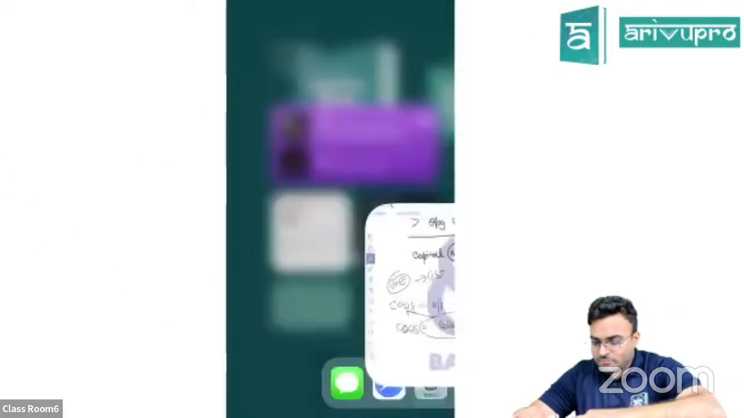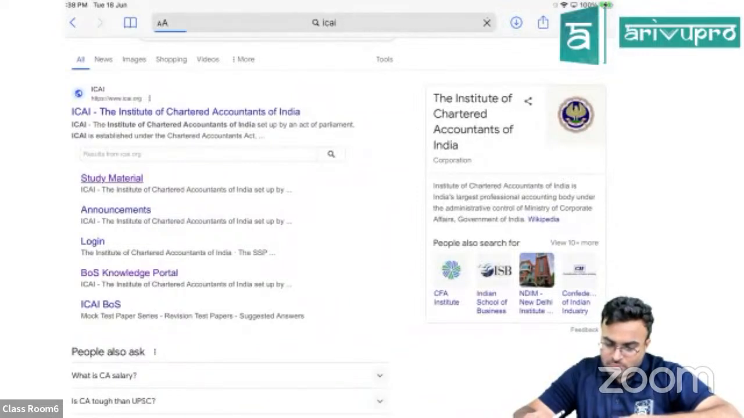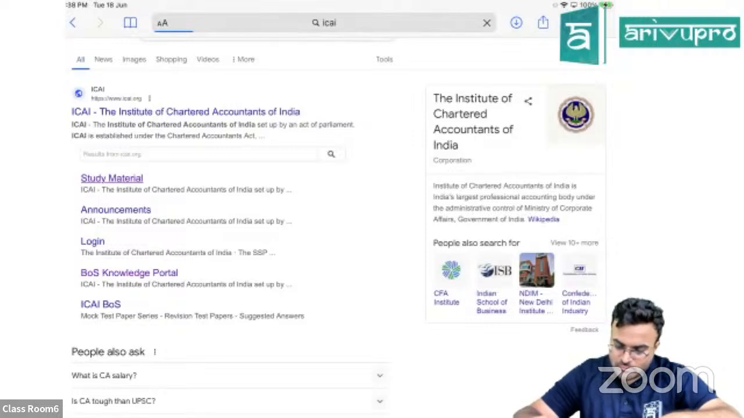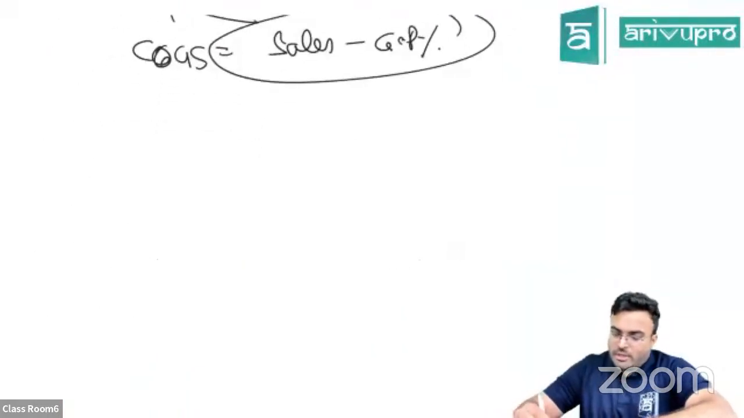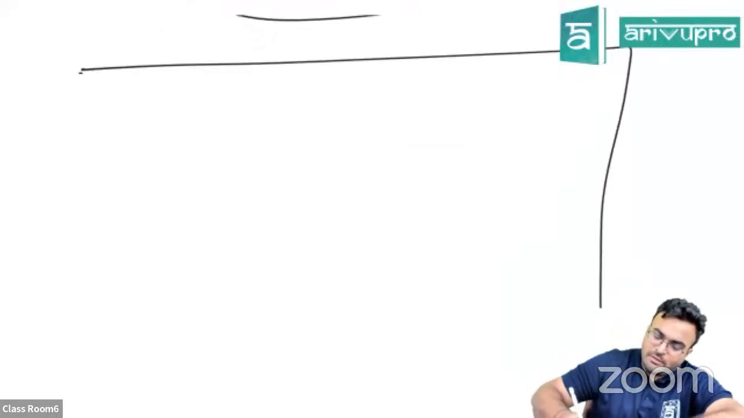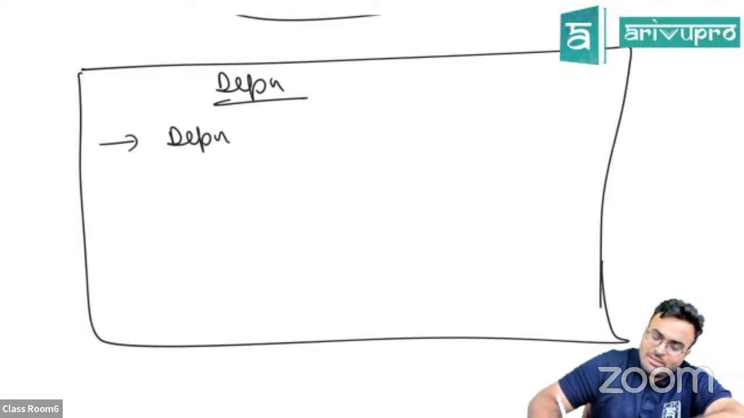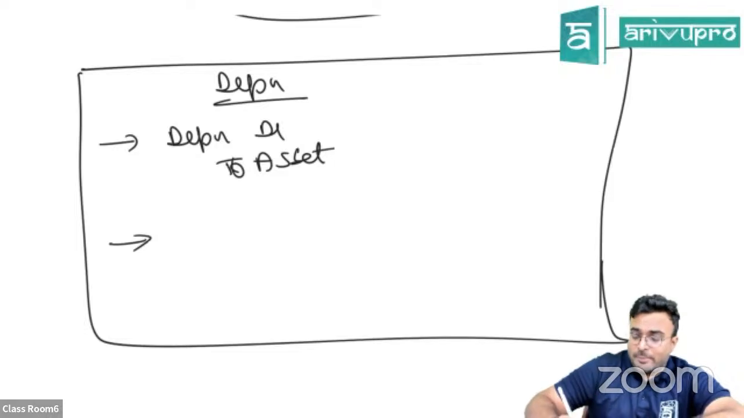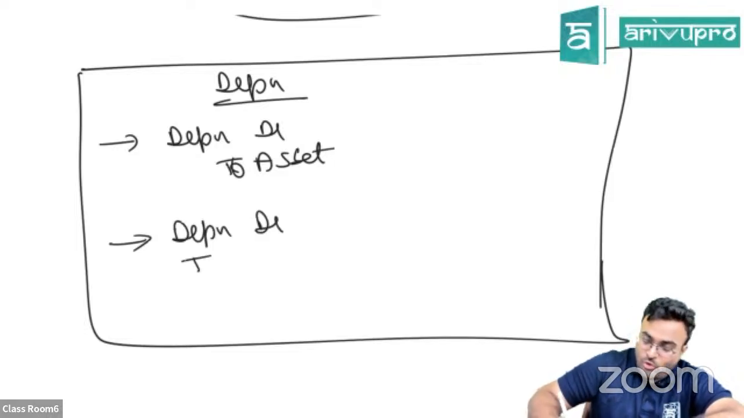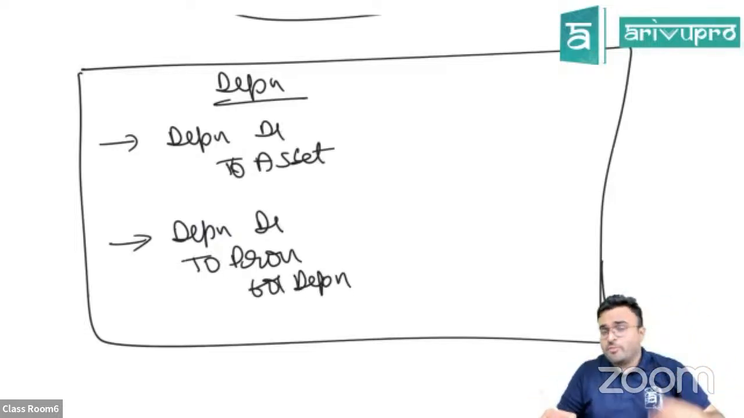Explain depreciation. Okay, guys, the depreciation part. You have two types of problems that can be asked here also. First, when depreciation is deducted from the asset, that means you pass this entry: depreciation account debited to asset account. Another method is where you create a provision for depreciation, so you pass this entry: depreciation debited to provision for depreciation. These are two kinds of problems that can be asked.